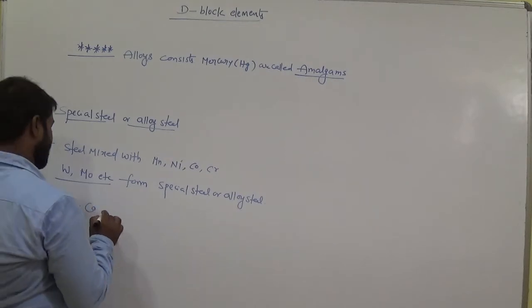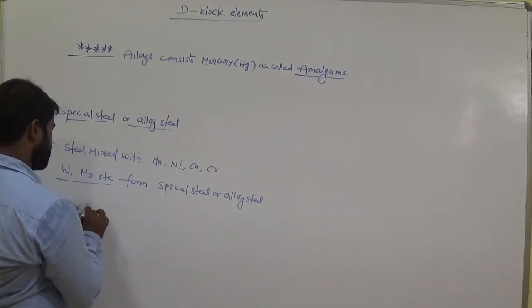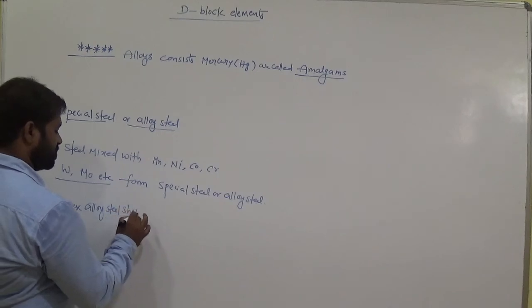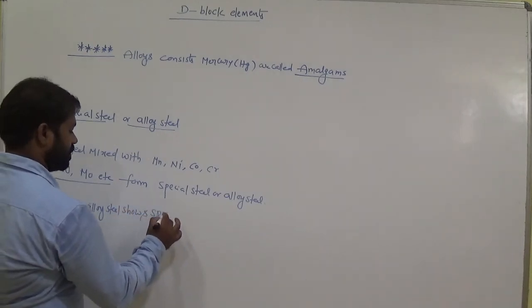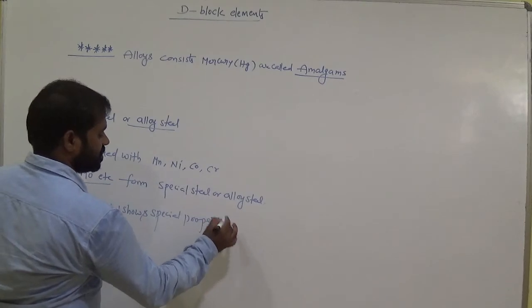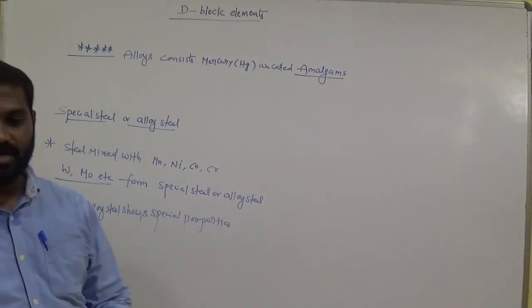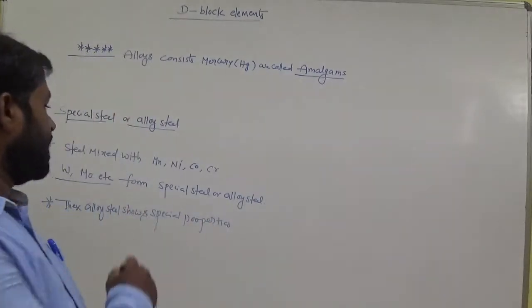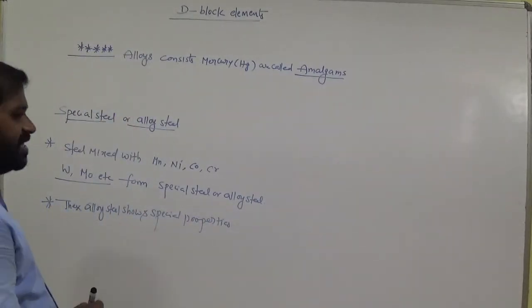This alloy steel shows special properties. Why? Because different transition metals are added in the steel.